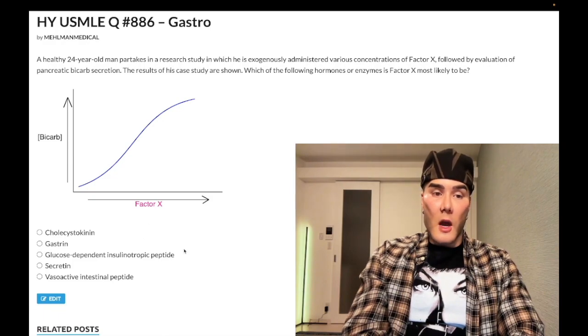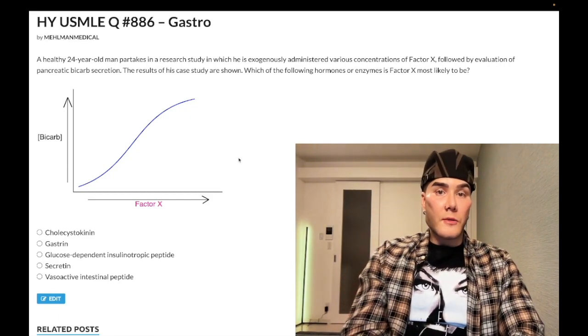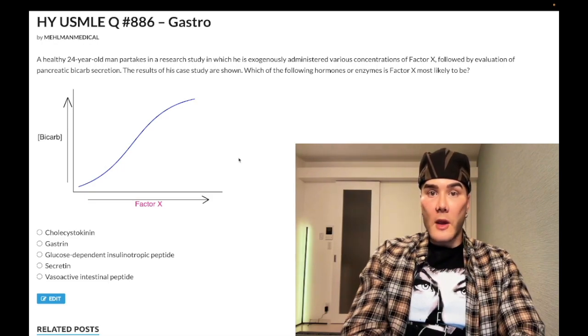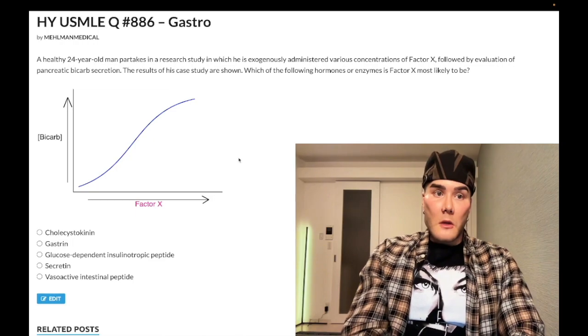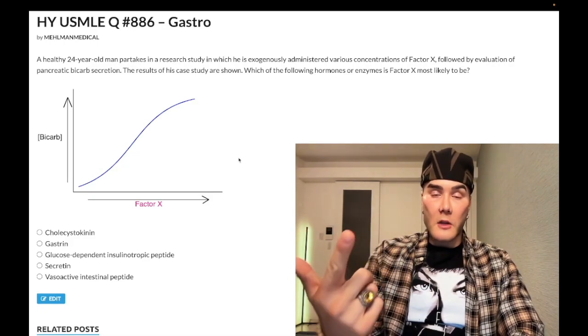Choice A, cholecystokinin, CCK, wrong answer. So you need to know that CCK is going to do three things. Number one, it's going to cause protease and lipase secretion from the pancreas, not bicarb. Now, where some students can fall into a trap is they hyperanalyze every little minute function that a hormone or enzyme can theoretically carry out, where they say, OMG, Michael, theoretically CCK could increase bicarb secretion. It's wrong, okay? So for USMLE, it's going to be proteases and lipases from the pancreas, as well as contraction of the gallbladder, relaxation of sphincter of Oddi.